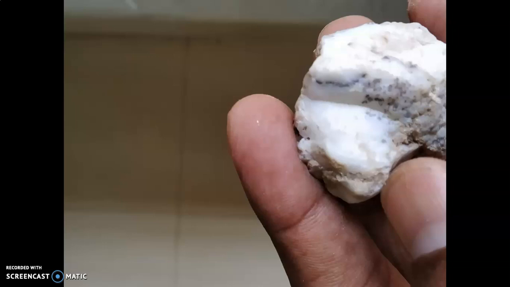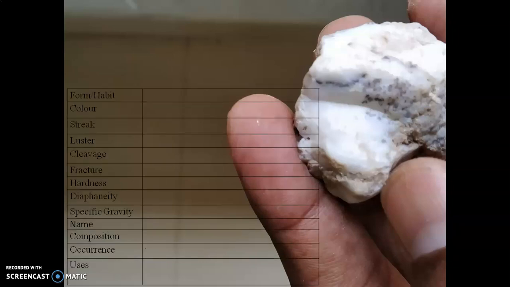The last variety of cryptocrystalline amorphous quartz we have. The habit form is cryptocrystalline to amorphous and massive. White in color. Does not streak on a streak plate, but with difficulty can yield streak. The luster is waxy or greasy. Cleavage is absent. Fracture: you can see conchoidal fracture. Conchoidal fracture, right? Hardness 6.5, slightly softer than other quartz group minerals.